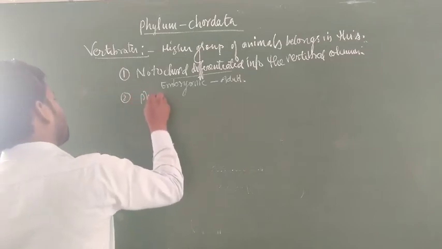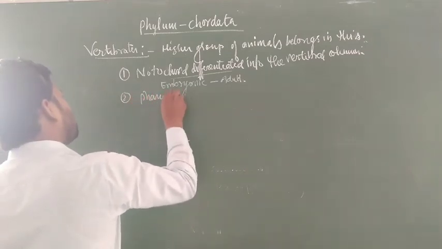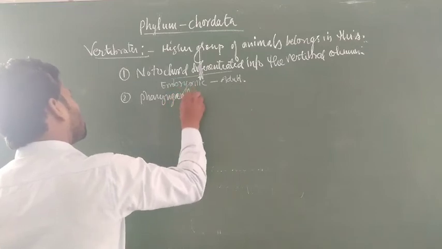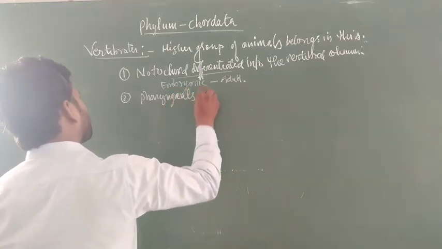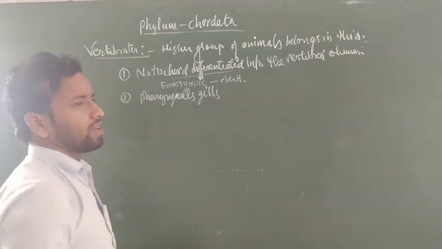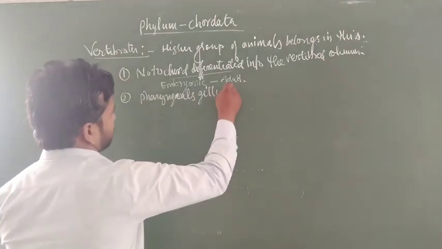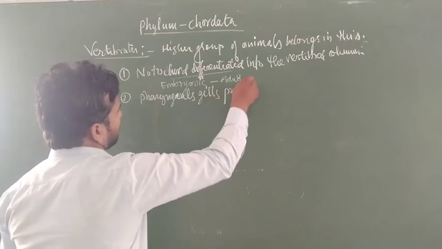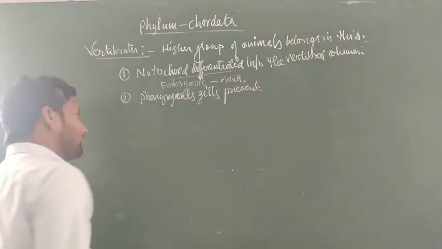Okay, the presence of pharyngeal gills. Pharyngeal gills are present, especially in the majority of aquatic animals at the embryonic stage. Pharyngeal gills are present. Okay.